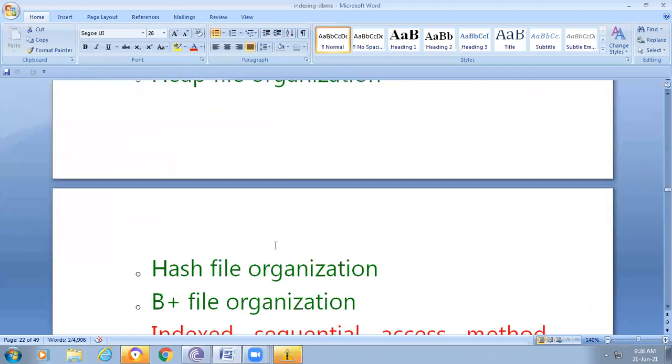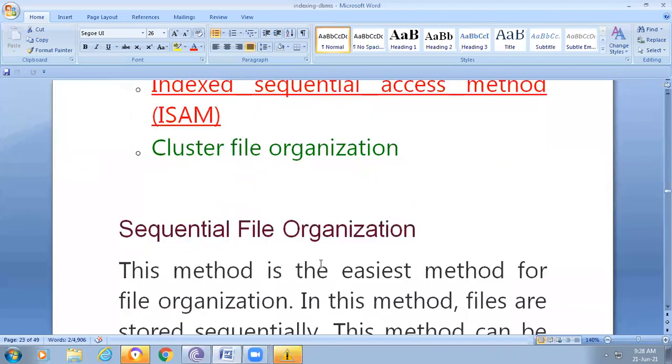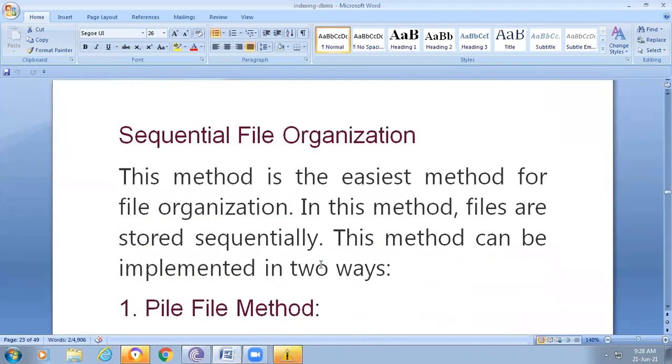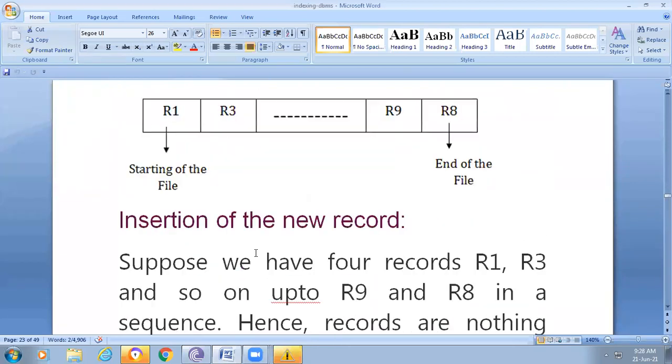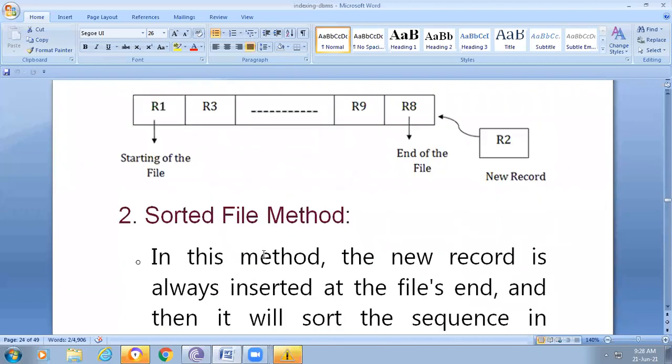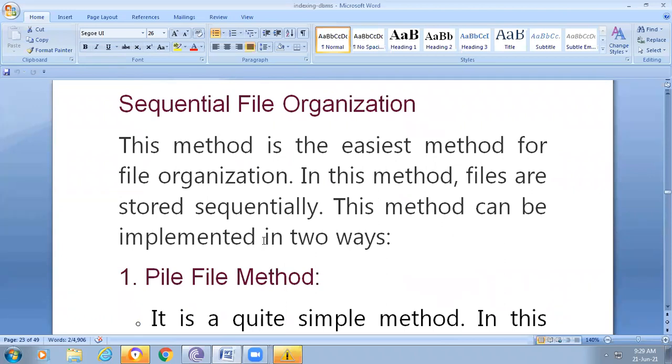Now we try to see one by one: sequential file organization, heap file organization, hash file organization, B plus tree file organization, and another one, indexed sequential access method, and cluster file organization. First, sequential file. I think the name is self-explanatory. This method is the easiest method for file organization. In this method, files are stored sequentially. The method can be implemented in two ways: one is the pile file method and another is the sorted file method.